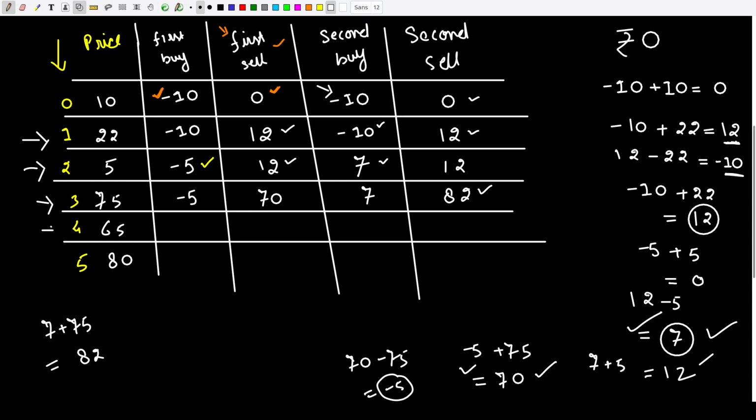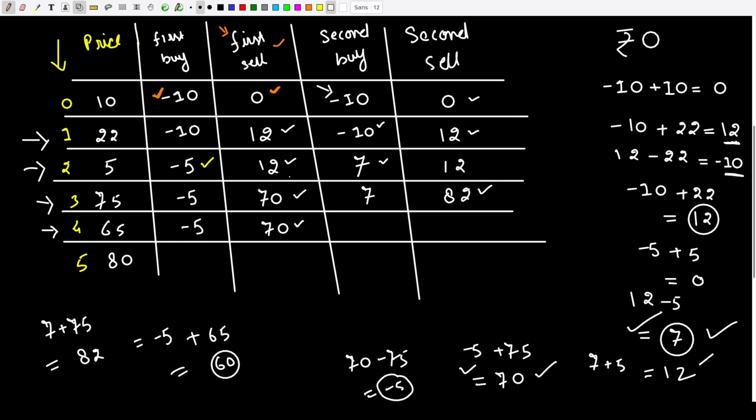Now let's move forward. Here I have an option of buying a stock at 65 rupees, and here I have an option of buying a stock for 5 rupees. So clearly I'm going to buy the stock for 5 rupees, because of which the debt I will have is minus 5 rupees. Now if I buy a stock for minus 5 rupees, or the debt is minus 5, and I sell the stock for 65 rupees, then the profit I will make is 60 rupees. Now this 60 rupees of profit is less than the profit which we have made earlier. So that is why I'm going to maintain this entry, which is 70 rupees.